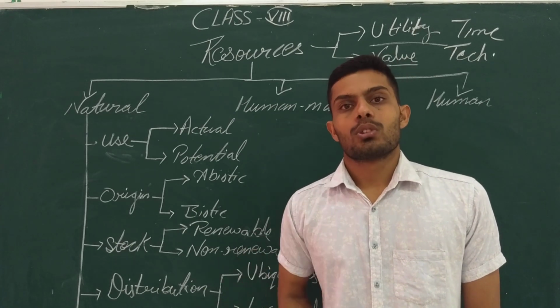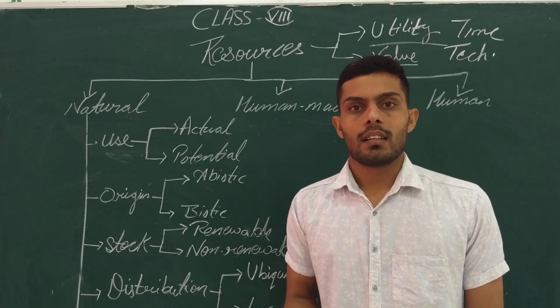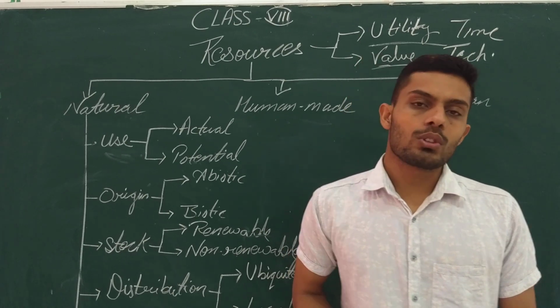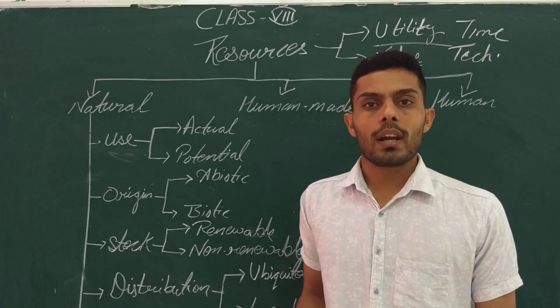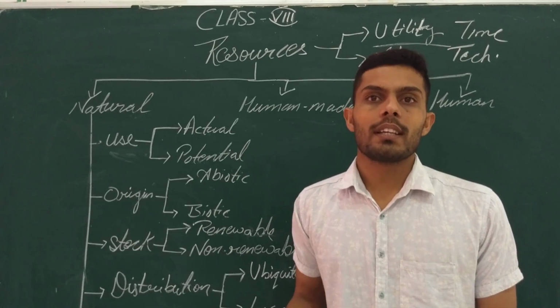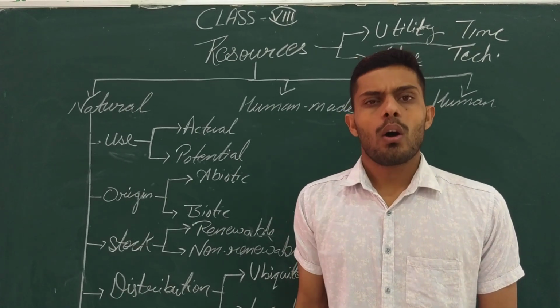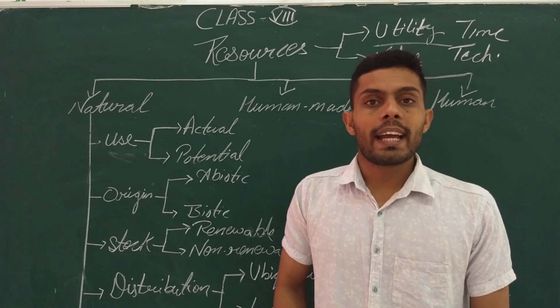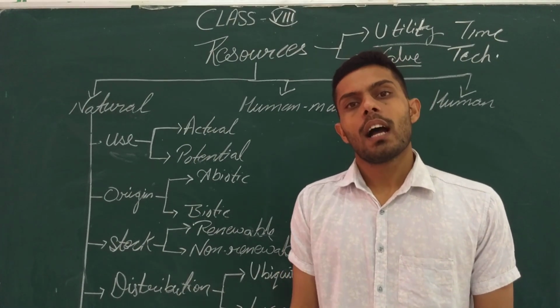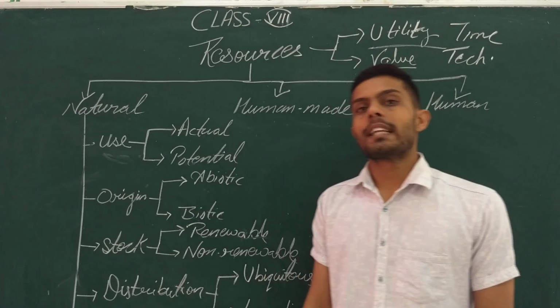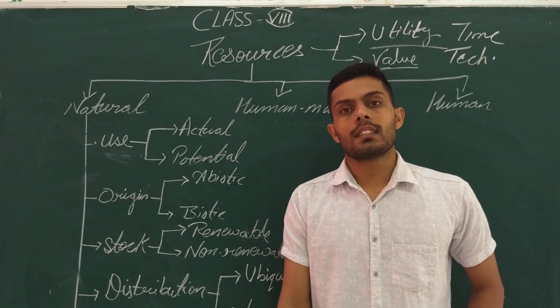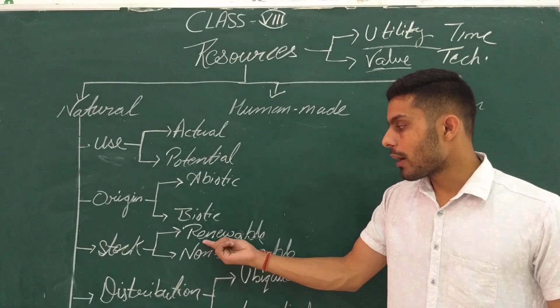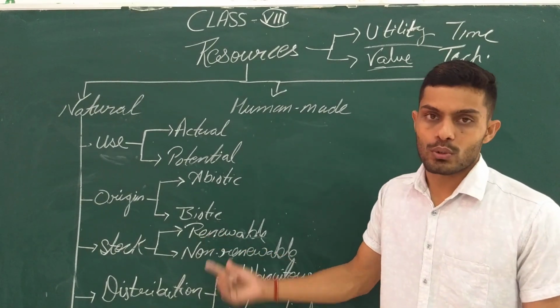For example, solar light and wind. Such resources can be utilized over and over, and they are not depleted even after excessive use. So all those resources which get renewed over a period of time, or which can be utilized again and again, have been termed as renewable resources.